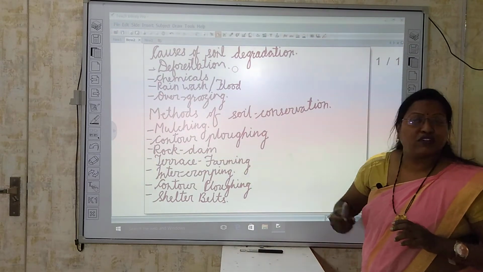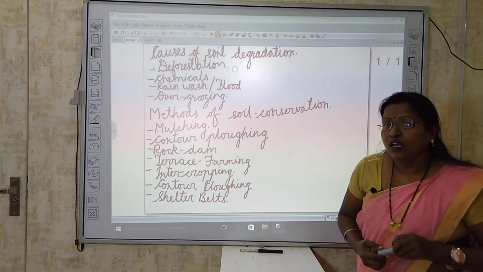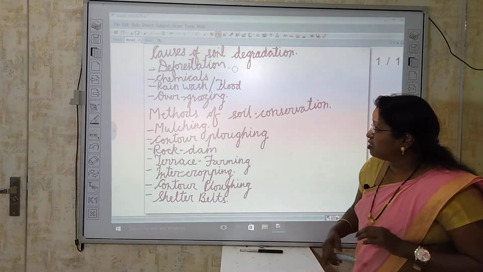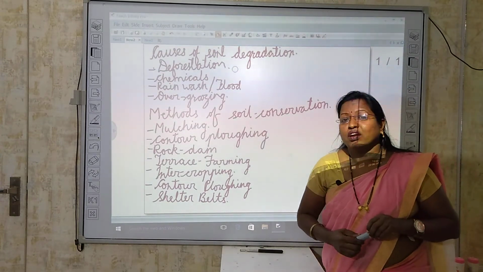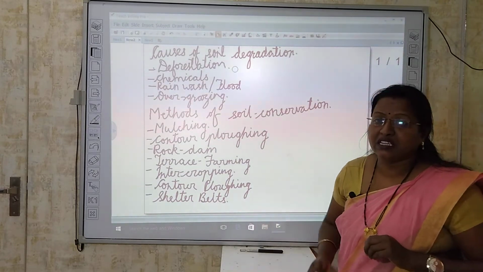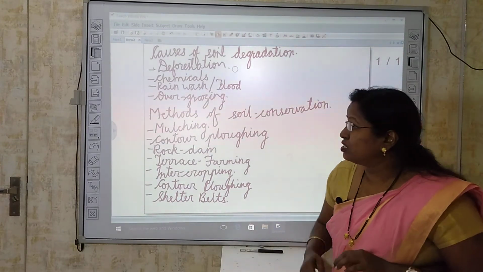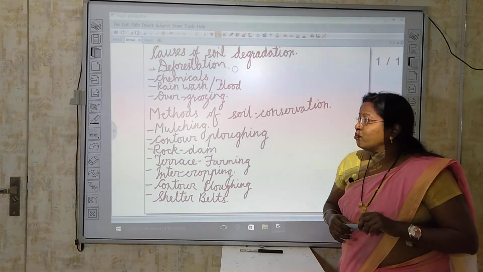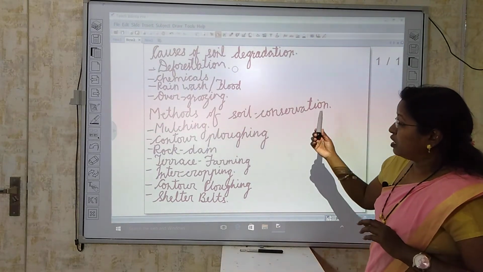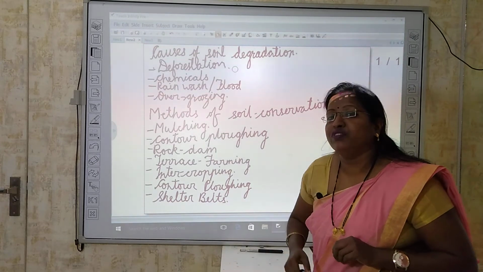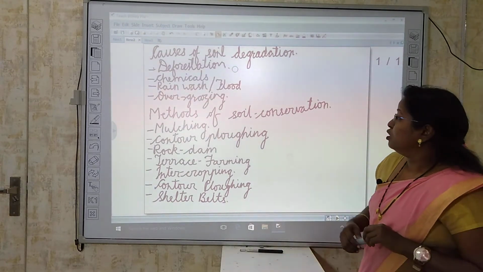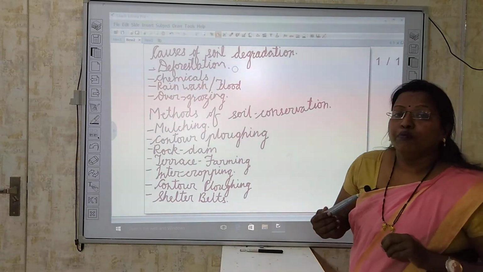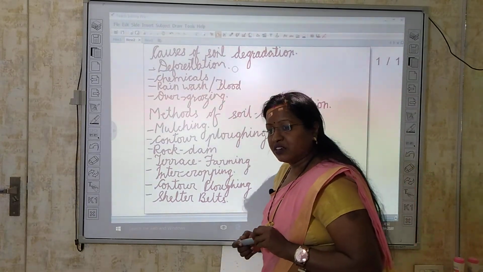Third, flood. We can't do anything for flood, but at least we can stop the flow of water. And last, overgrazing. So we don't have to allow too much grazing in the particular field. So these are the basic things which can avoid soil degradation. But apart from this, there are other certain methods which can be used for soil conservation. So our next topic is methods of soil conservation.